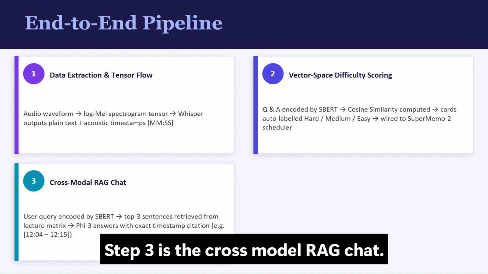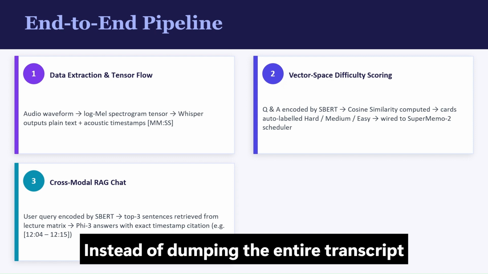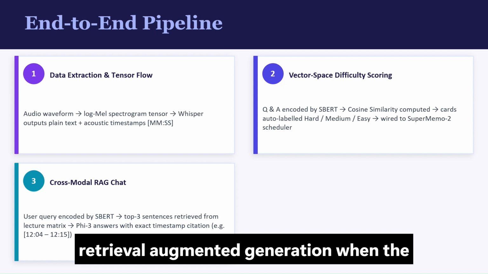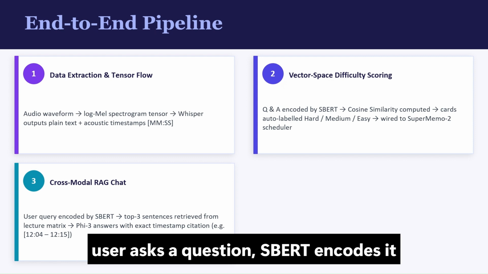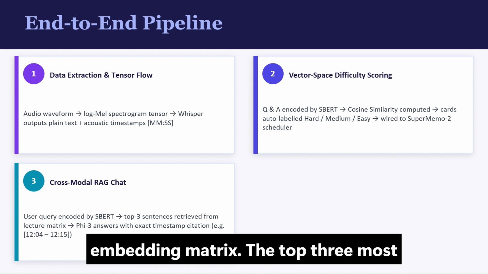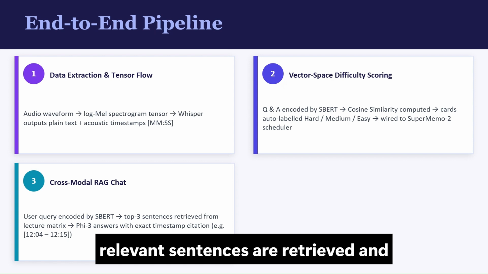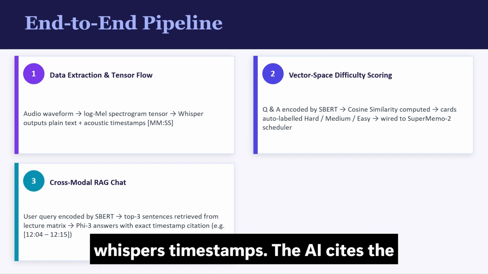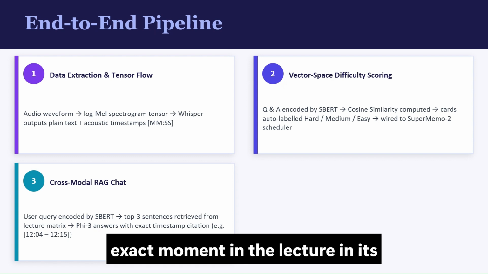Step 3 is the cross-model RAG chat. Instead of dumping the entire transcript into the LLM context window, we use retrieval augmented generation. When a user asks a question, SBERT encodes it into a vector and runs a cosine similarity search against the lecture embedding matrix. The top three most relevant sentences are retrieved and passed to Phi3. Because we preserve Whisper's timestamps, the AI cites the exact moment in the lecture in its answer.